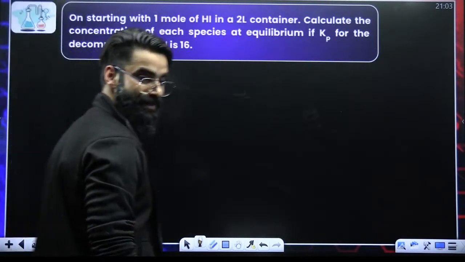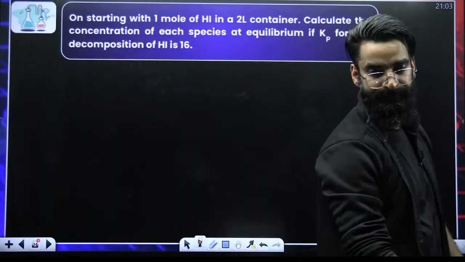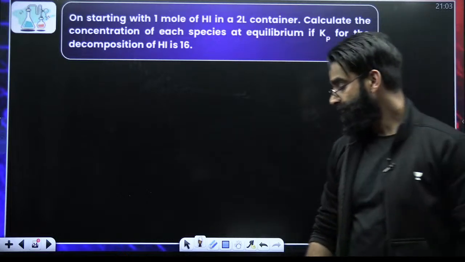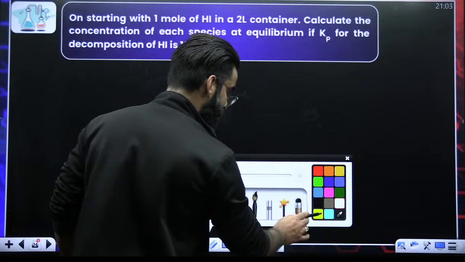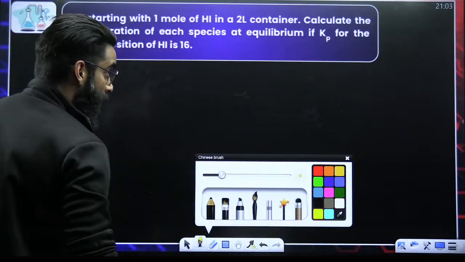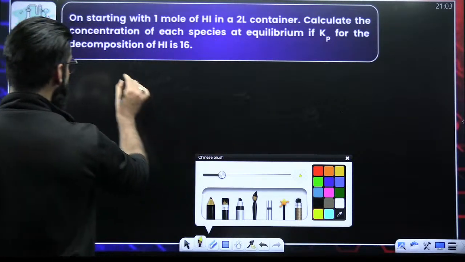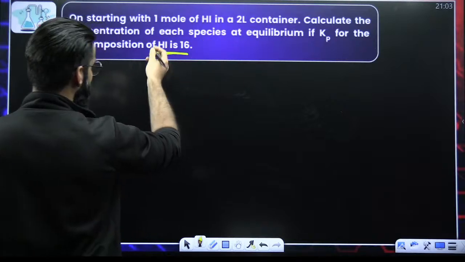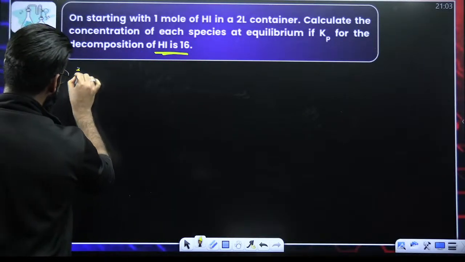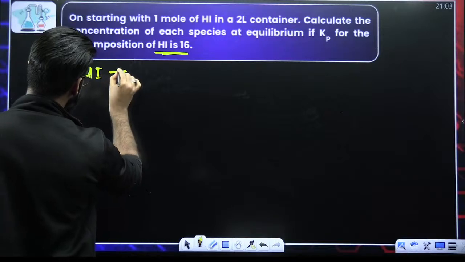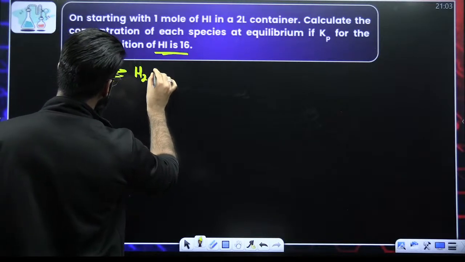Now one more question, a slightly different one. We have to calculate the Kp for the reaction, which is the decomposition of HI. So the reaction is 2 HI gas giving H2 gas plus I2 gas.